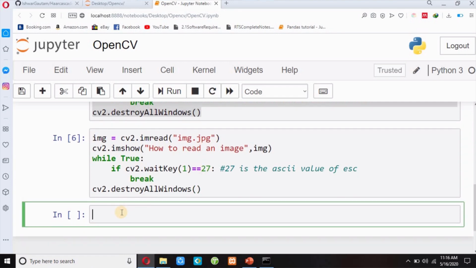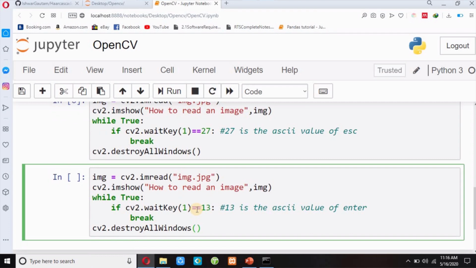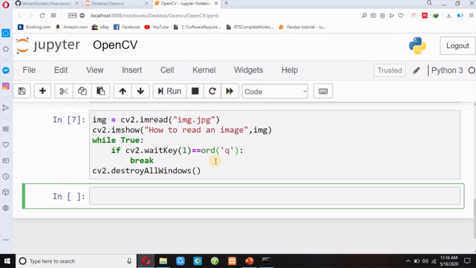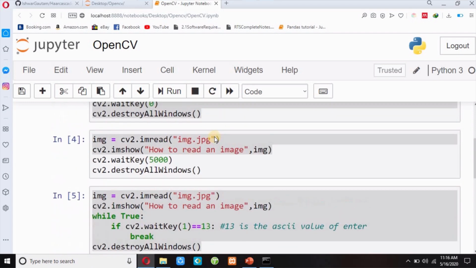Now again I will paste here with Ctrl V, and I will remove this code. And if I write here ord, and I will pass 'q' here. I can pass anything, A, B, C, but I will pass q here. This ord('q') means if I press Q on the keyboard, only then it will destroy my window. Now I will execute this code, shift enter, and I will press Q, then it will destroy my window. So this is the case.